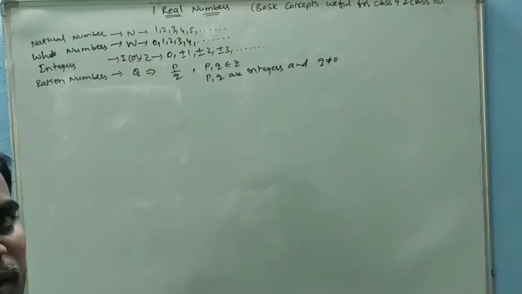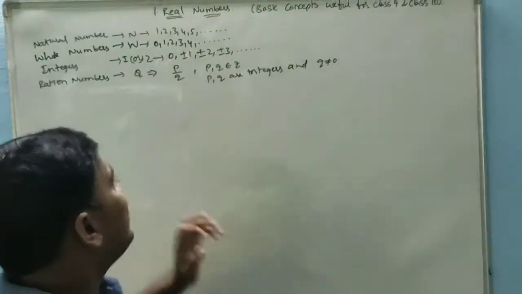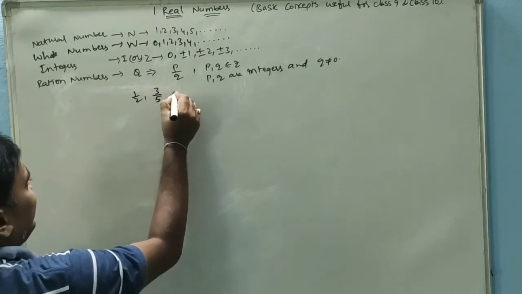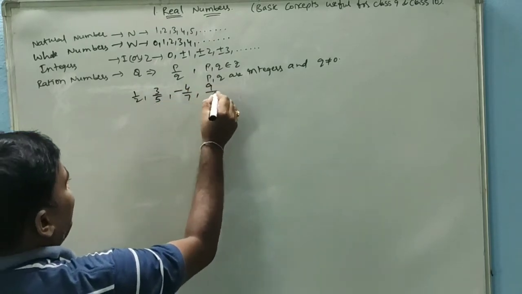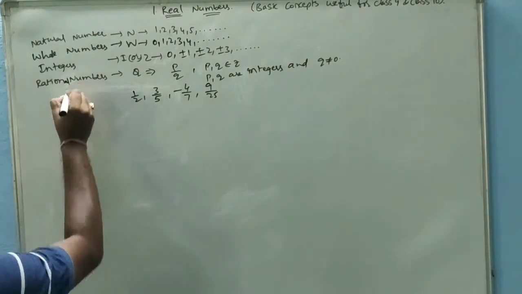If the numbers are in this form, those are called rational numbers. For example, 1 by 2, 3 by 5, minus 4 by 7, 9 by 25. Numbers like these are called rational numbers.